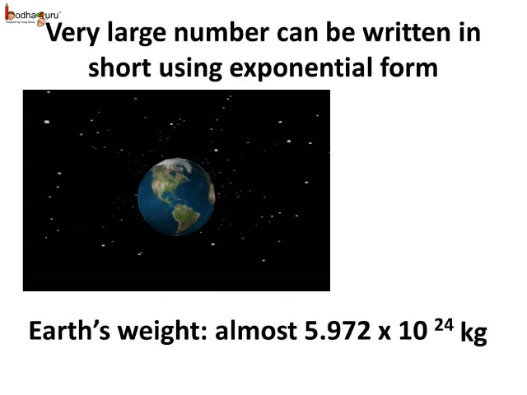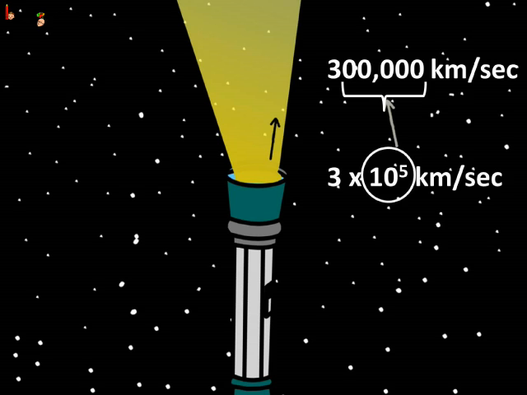But people can write it in short as 5.972 multiplied by 10 to the power 24. 10 to the power 24 means we multiply 24 tens with 5.972 to get the same answer. This approach is used very often to shorten very large numbers.